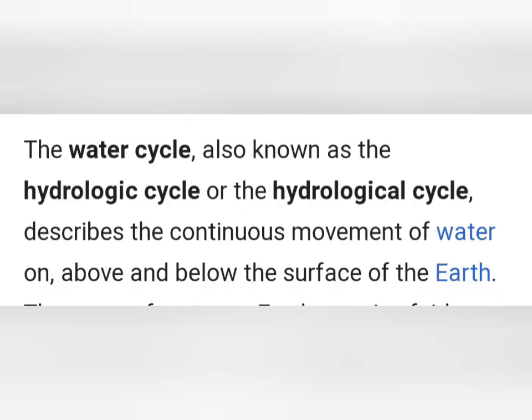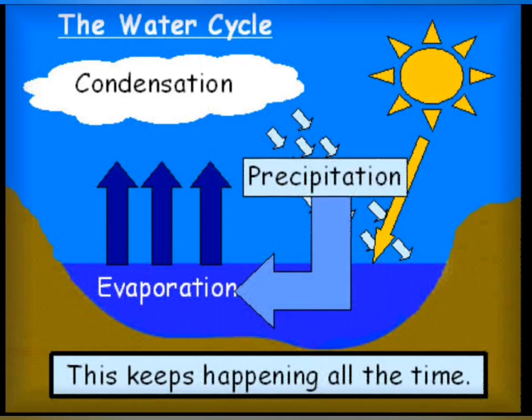Then is your water cycle. What is water cycle? It is the continuous movement of water above and below, you can say. The evaporation process is there. In this picture you can see it in detail that there is the process of evaporation. First of all, the water gets heated up, it gets evaporated, then formation of clouds is there, it is known as condensation.